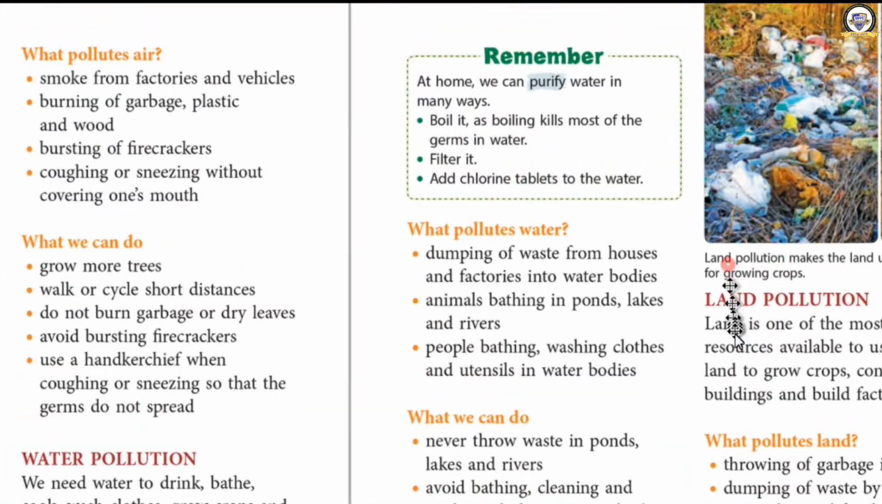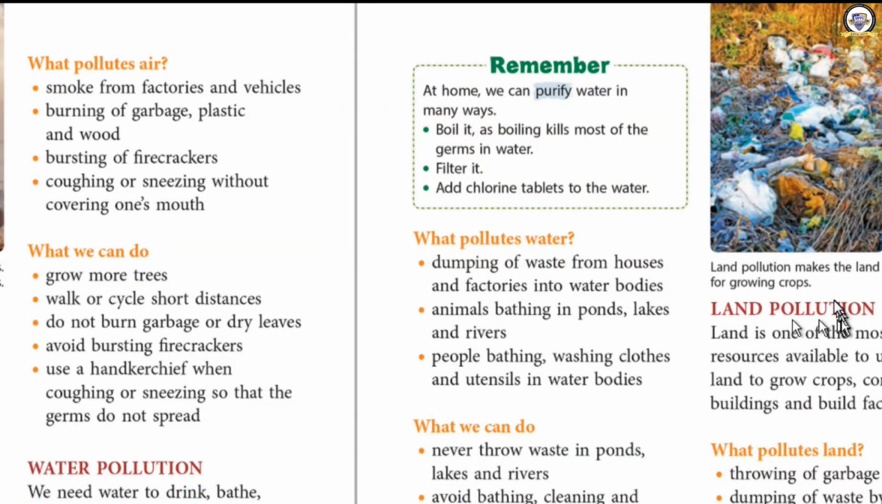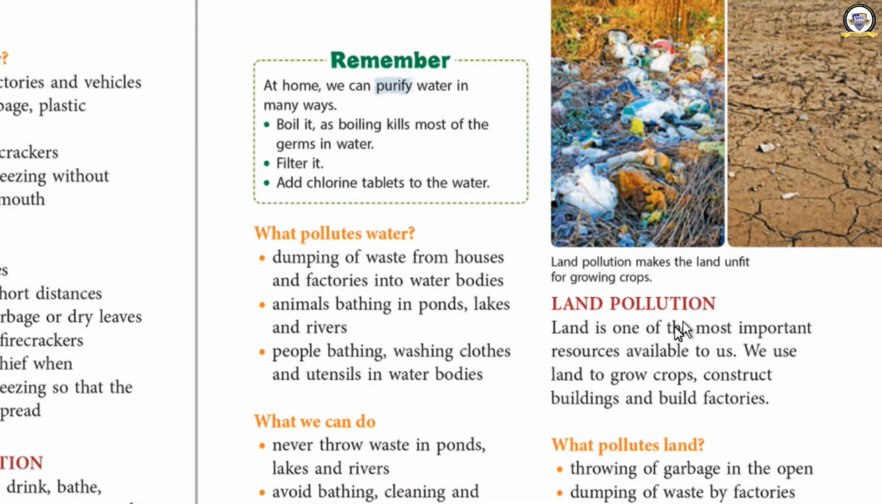Yes. To the next topic, what is that? Land pollution. Now we have completed air pollution and water pollution. The third one is land pollution. Land is one of the most important resources available to us. Land is very important for us because we use the land to grow crops, construct buildings and build factories. For all our activities, we use the land.